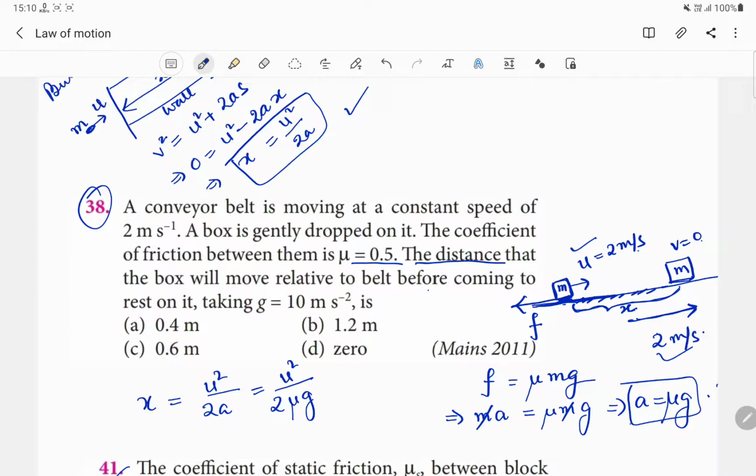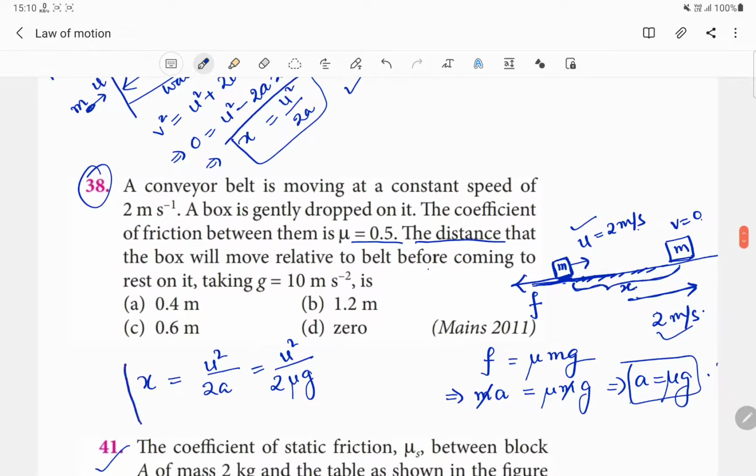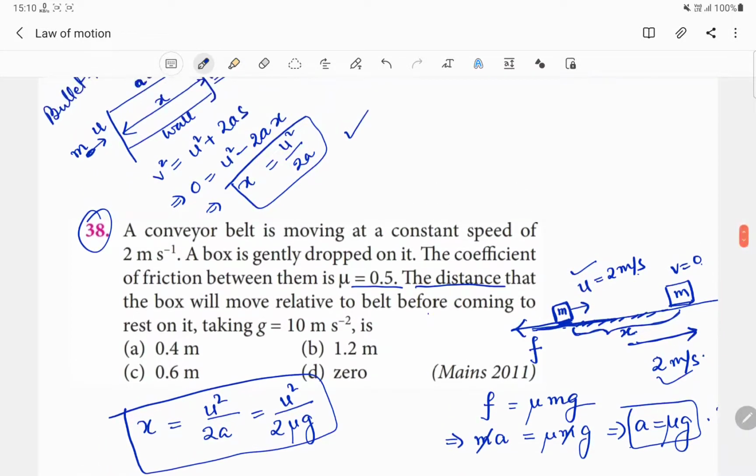This is the extended formula for stopping distance if the surface is rough. And what is the stopping distance if the surface is smooth? This will be for smooth. Remember the basic difference here. Stopping distance for a smooth surface will be this much, and what about your rough surface? It will be like this. Anyway, let us put the value here.